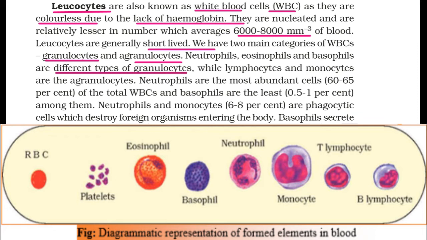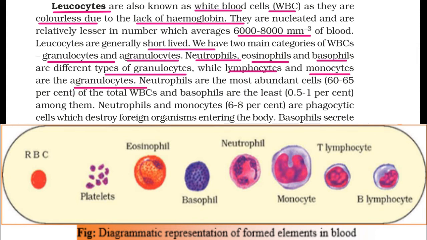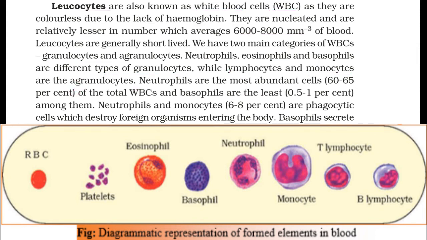I'm repeating this: the two categories of WBCs, or white blood cells, are granulocytes and agranulocytes. Neutrophils, eosinophils and basophils are different types of granulocytes, while lymphocytes and monocytes are the agranulocytes. I hope it's now clear for you.